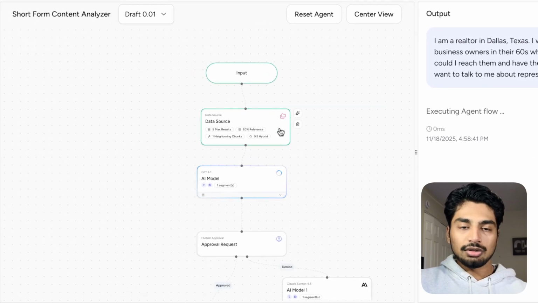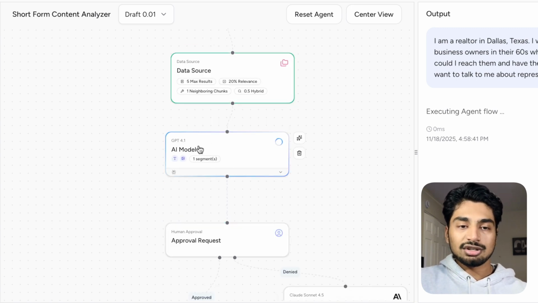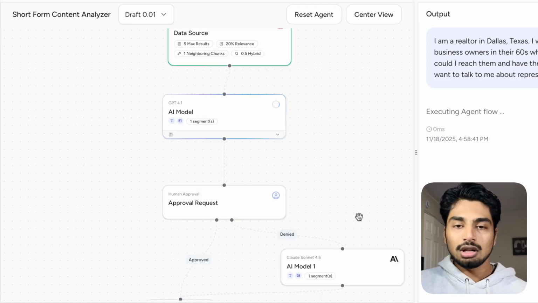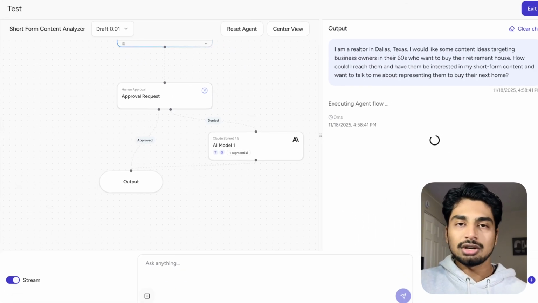You can see it's going through the data source already. So it's going to get all of the company information of my company. So it understands what we do, who we target, past case studies, past results. Then it's going to get passed to a GPT 4.1 with the Perplexity MCP. So it's actually going to go on the internet and search for these types of things. It's going to pull in all of that. It's going to give it back to us. We're going to approve it or deny it. And then we're going to go from there. So I'm going to let this generate and then come back to you in a second.